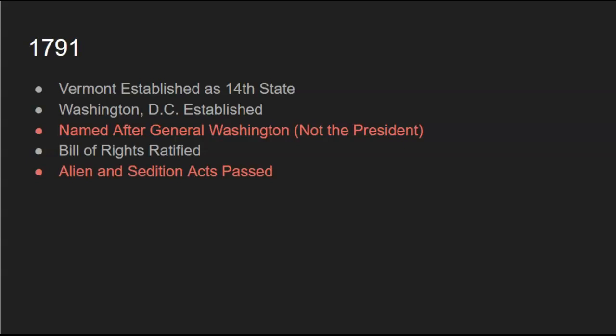The Bill of Rights is still ratified in this timeline because that's what almost everybody in America wanted. But in this timeline, John Adams successfully gets the Alien and Sedition Acts passed. So there is that. That's something that a lot of people are not going to like coming his next election.